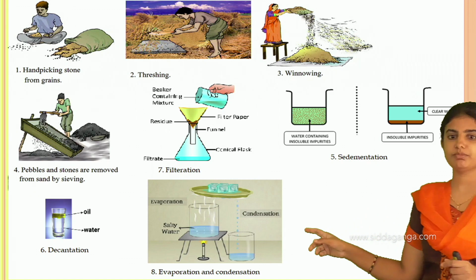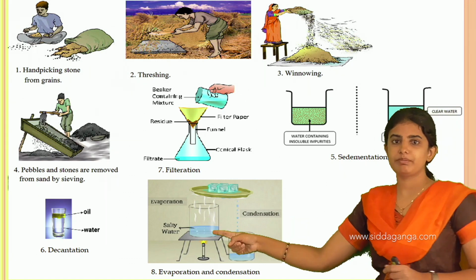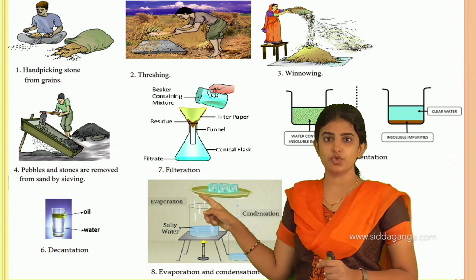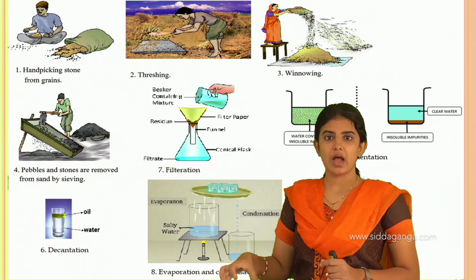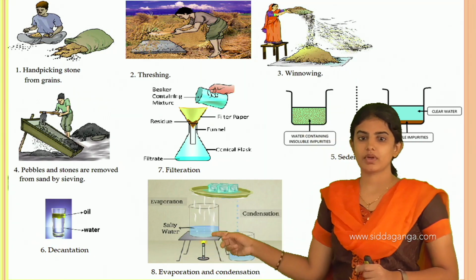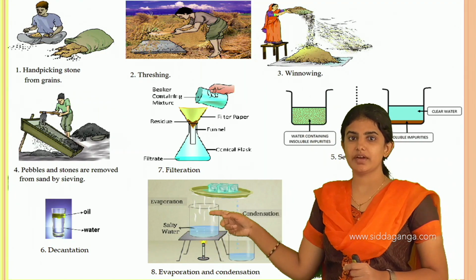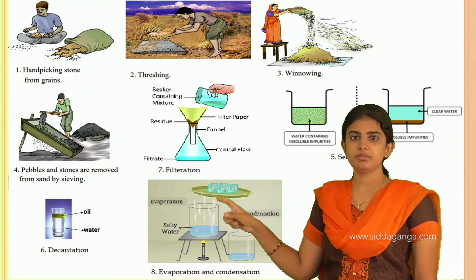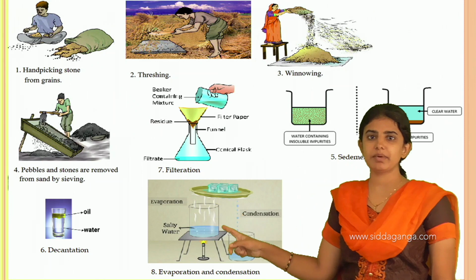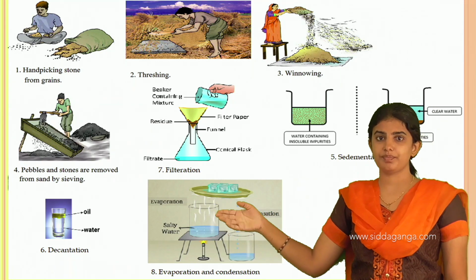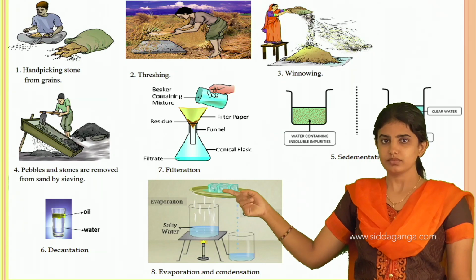In the condensation process, the water vapor comes in contact with the metal plate which has ice cubes. These ice cubes absorb the heat after the water gets heated, leaving behind water droplets which are present below the plate.